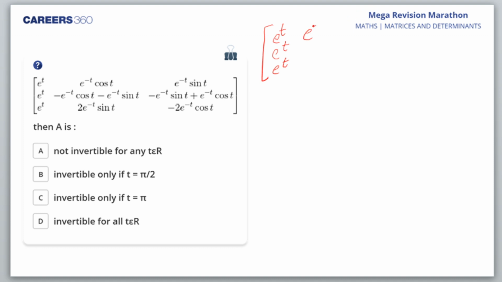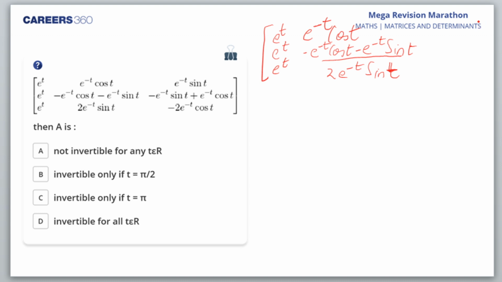And the second column is e^(-t) cos t, minus e^(-t) cos t minus e^(-t) sin t. This is the A22 element. Okay. Then the third element is 2e^(-t) sin t.